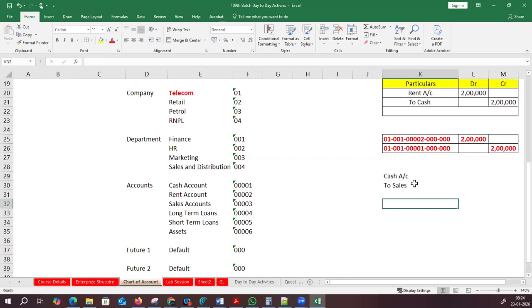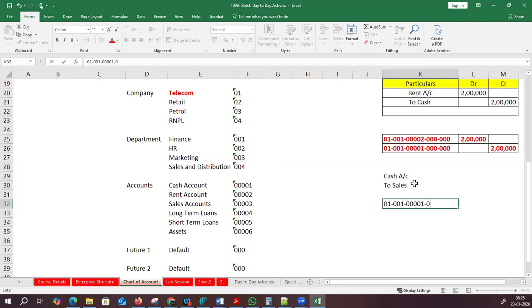Code combination entry. Try for telecom only. 01 hyphen 001 hyphen 0001, four zeros, cash account.